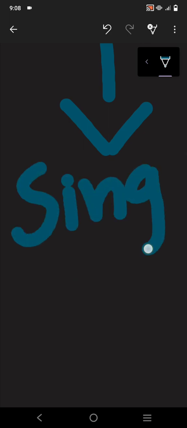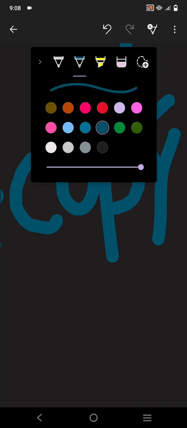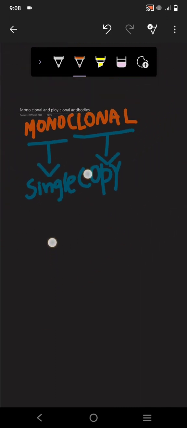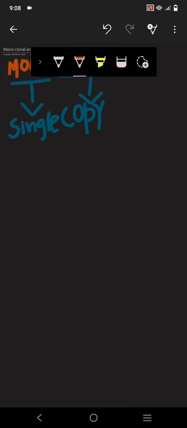Mono means single, and talking about the meaning of the word clonal, clonal means copy, the single copy. Now here I'm writing the terminology for antibodies. Mono means single and clonal means copy. So here I'm writing antibodies.